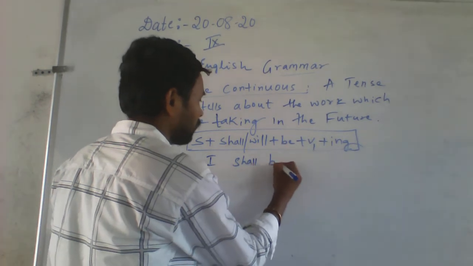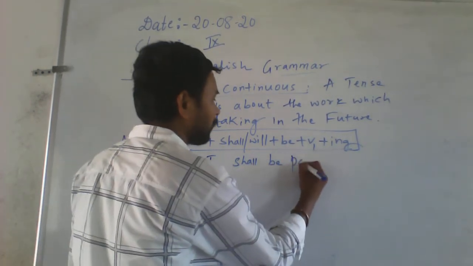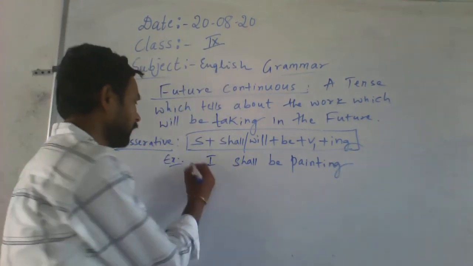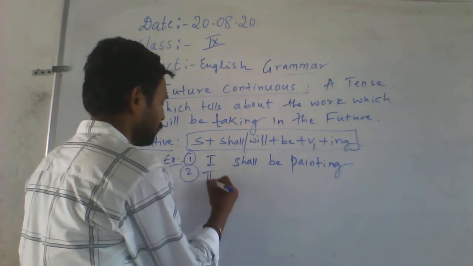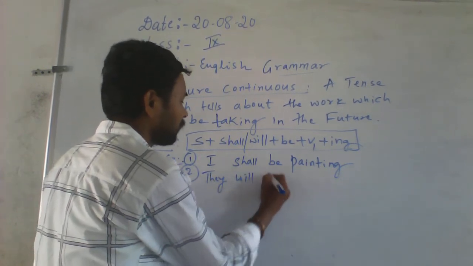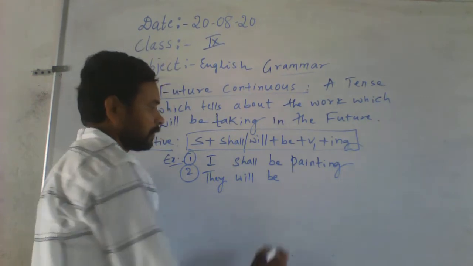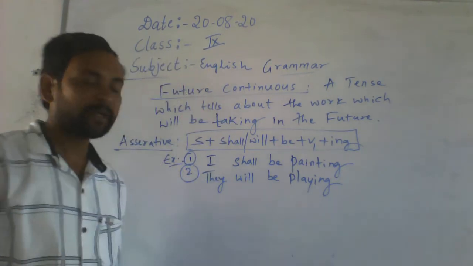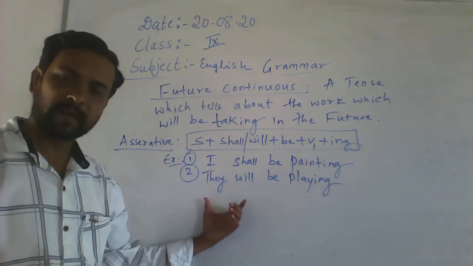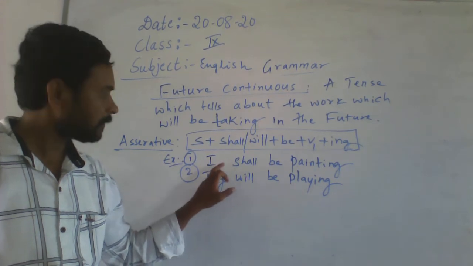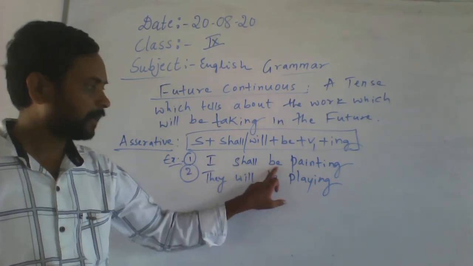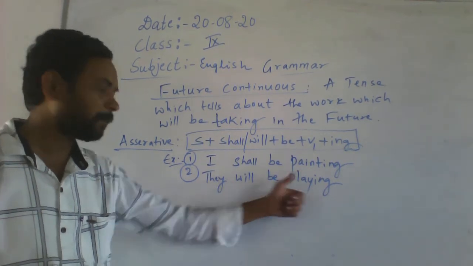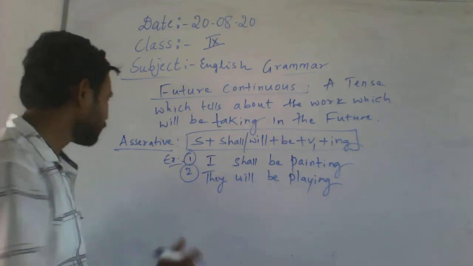I shall be painting. Then the second example: they will be playing. So according to the formula, two sentences are there. Just observe carefully. I is there, then shall, then be, then painting. Okay, they will be playing. They will be playing. Do you understand? So let's see the negative.